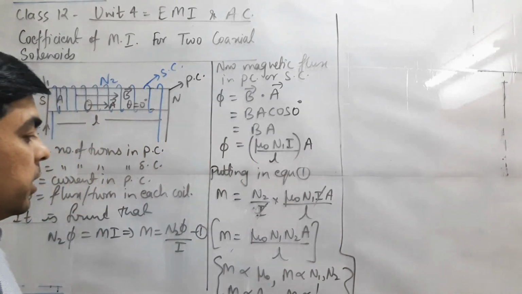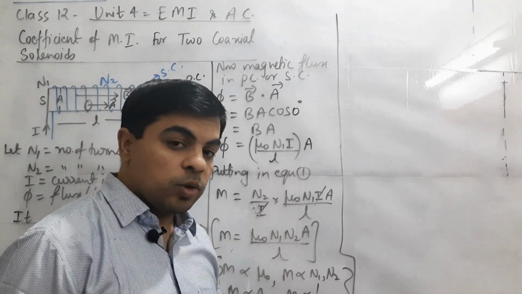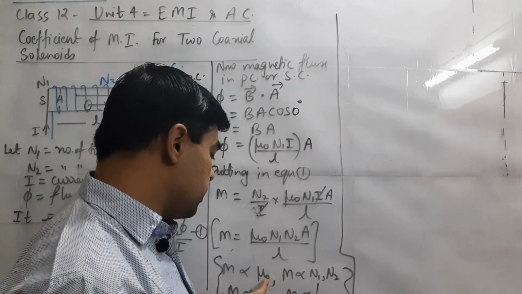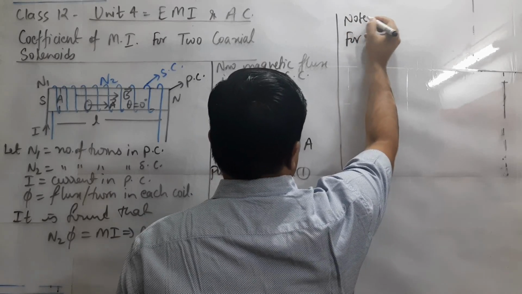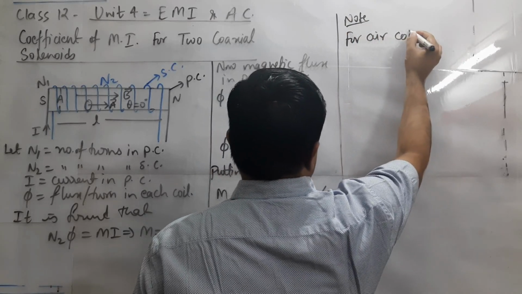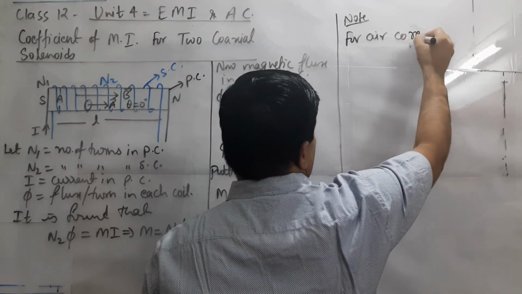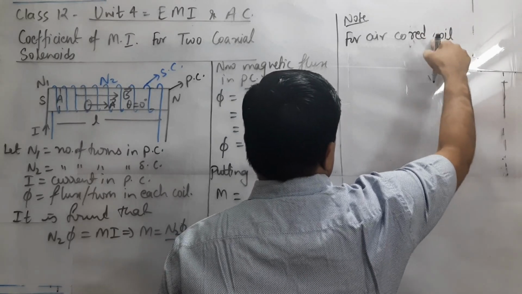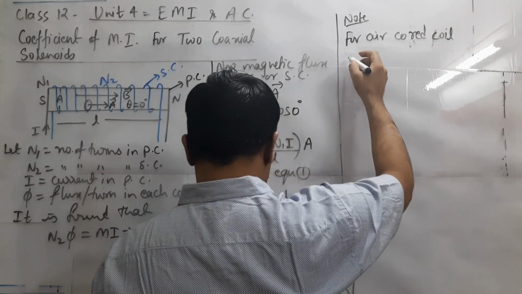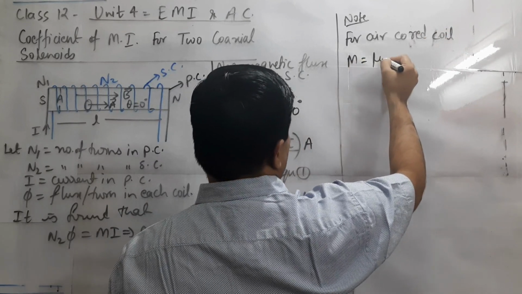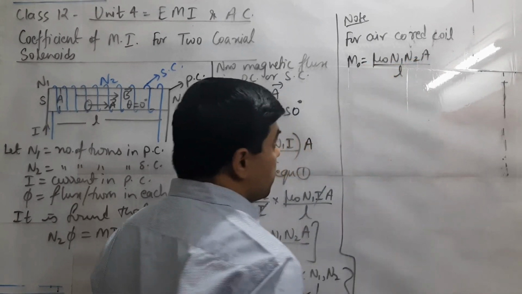Now if we apply the same formula from air core to iron core, this is the factor which will change. For an air core coil, M equals mu naught N1 N2 A by L, which we can treat as M naught.